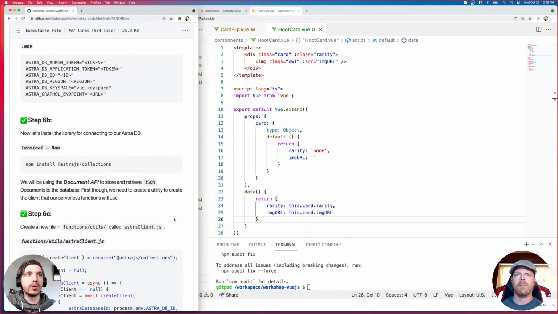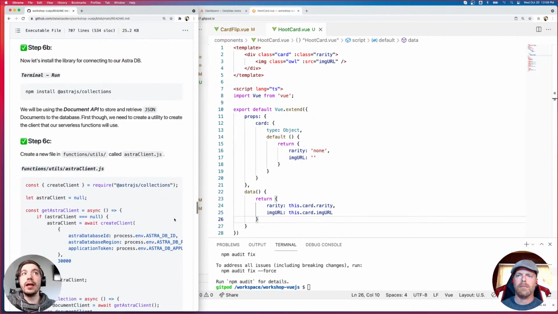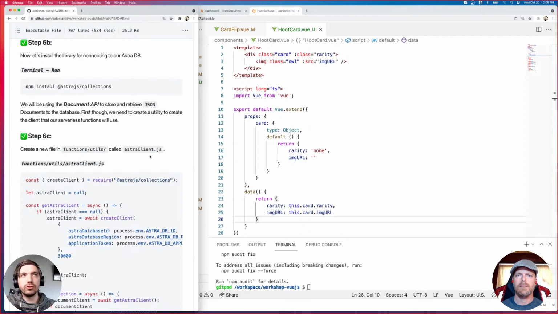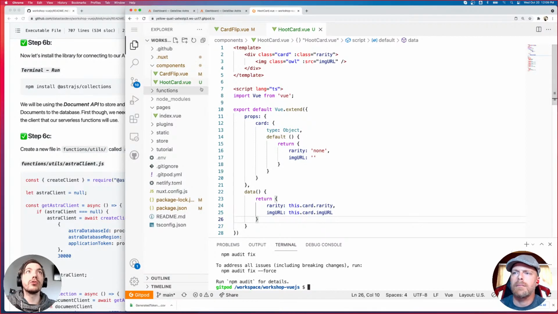And we'll talk about how that works in a little bit. Actually, we'll talk about it right now because we're going to create the Astra client file, and we're actually going to create that together.